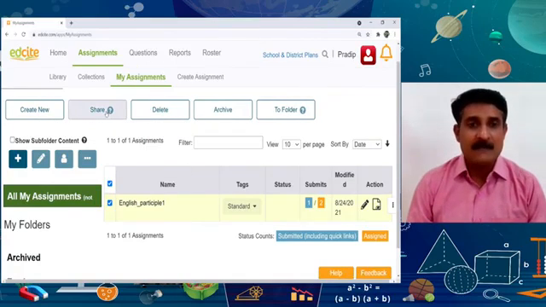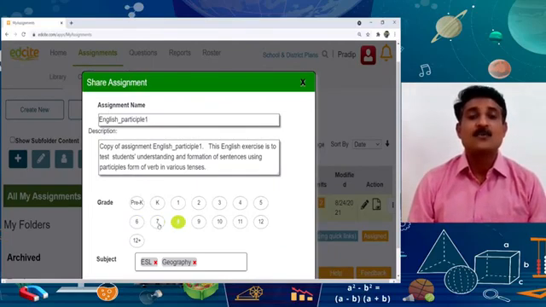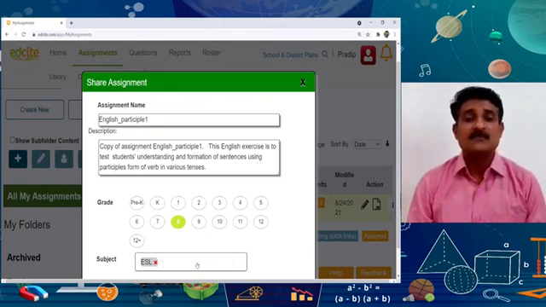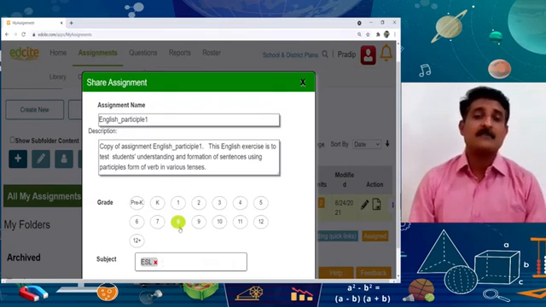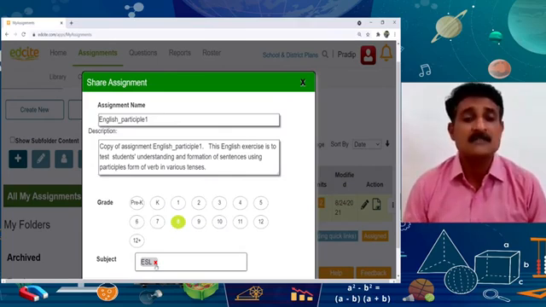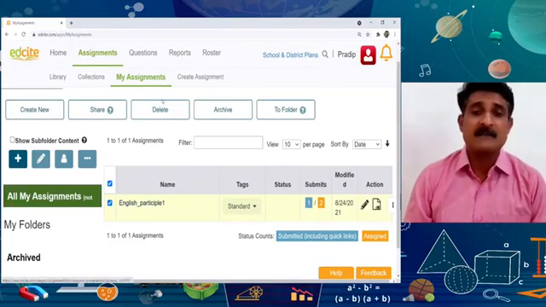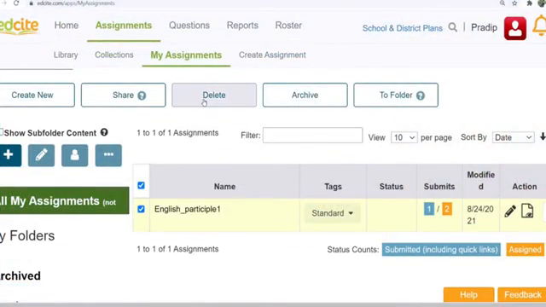When I click on the share tab, this window comes in front of me, and I can share this assignment to a particular grade, for example 8th grade, 7th grade or 6th grade, and I can use the subject too. If I want to delete this assignment, I can directly choose it here and click this delete button, and the assignment will be deleted.